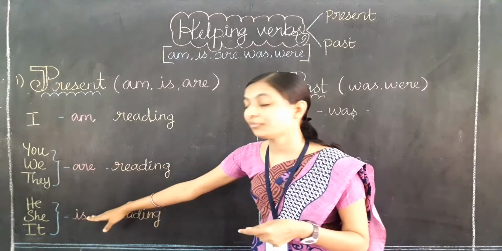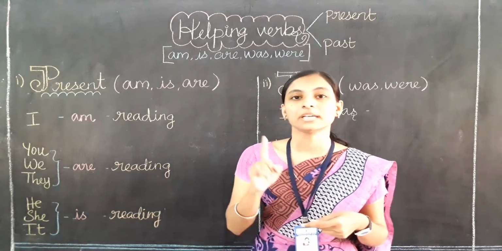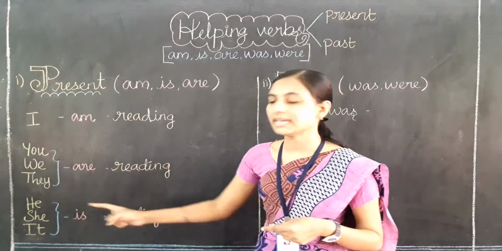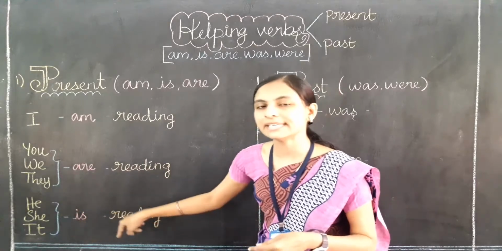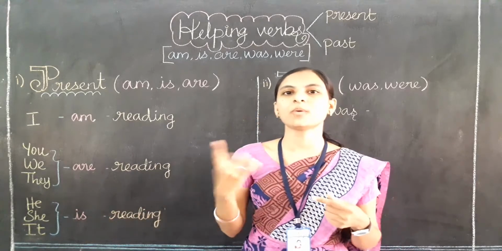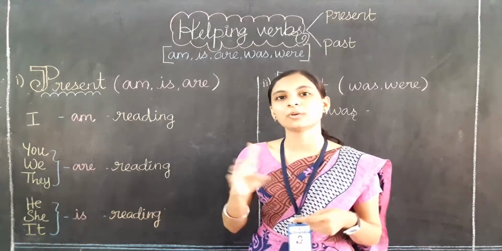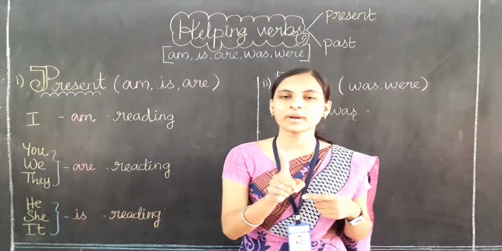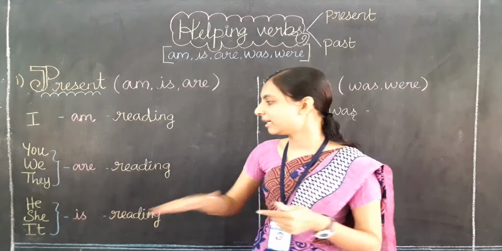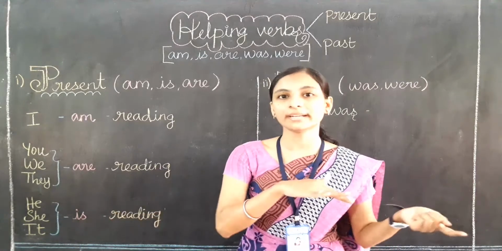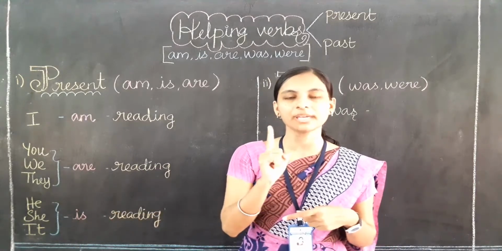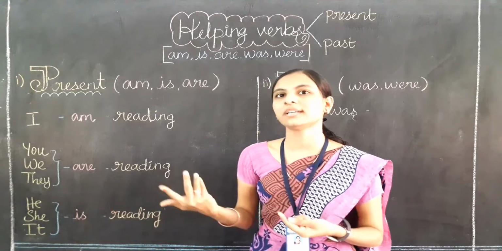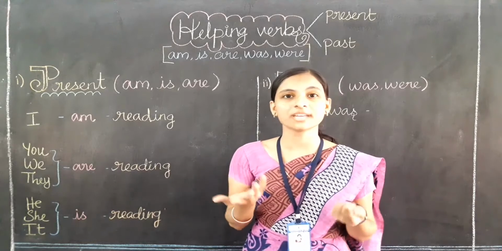Then if we are talking about a single person, only he, meaning only one boy: He is reading. She is reading. It is reading. He can be one name like Rahul. Rahul is reading. I am talking about only Rahul, one person. If I am talking about only one girl like Rohini, Rohini is reading, not Rohini are reading, because Rohini is a single person. Then my dog is reading. It is very short, right?